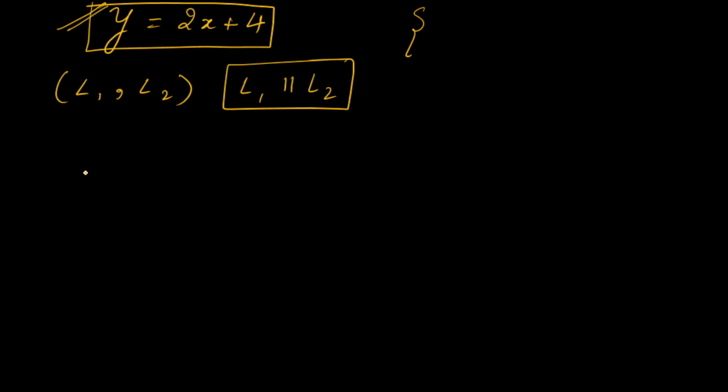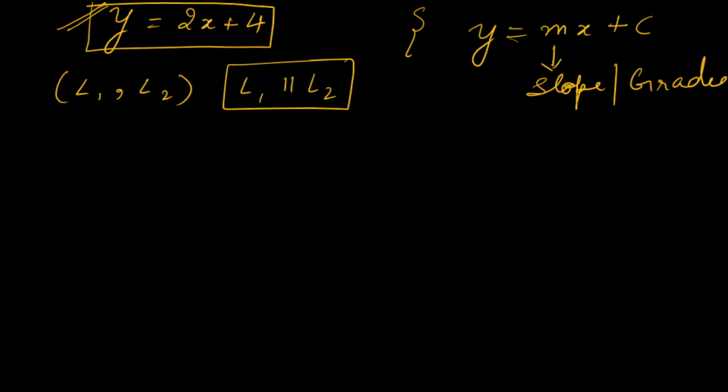If I compare it with the standard y = mx + c, this is the equation of a line. We all know the equation of a straight line is y = mx + c, where m is the slope or gradient of the line.